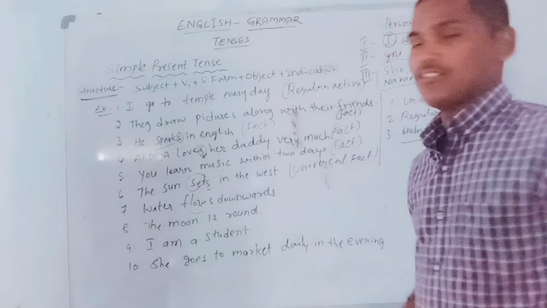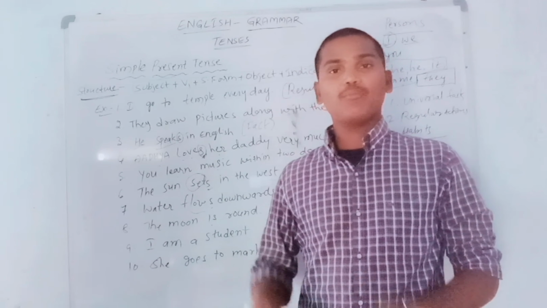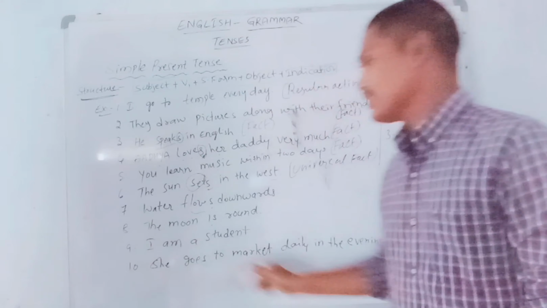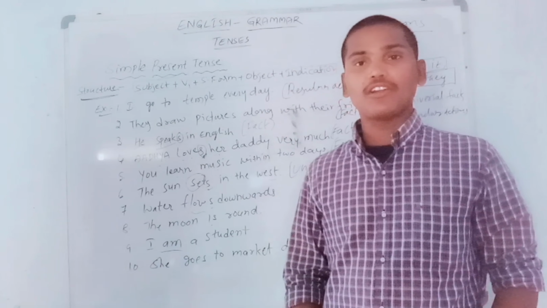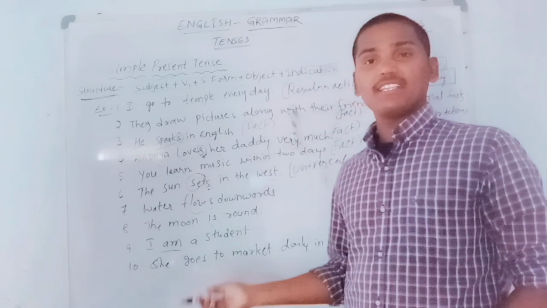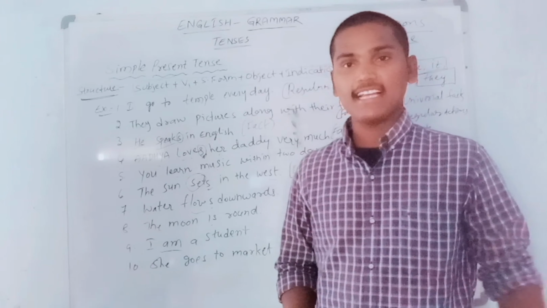So the moon is round. That is a fact. Everybody can see the moon and definitely get the idea. The shape of the moon is round. And also, I am a student. Here also, we are not going to get any helping verb in this sentence. Am is the only verb in the sentence. That's why we consider am as a main verb and not as a helping verb.